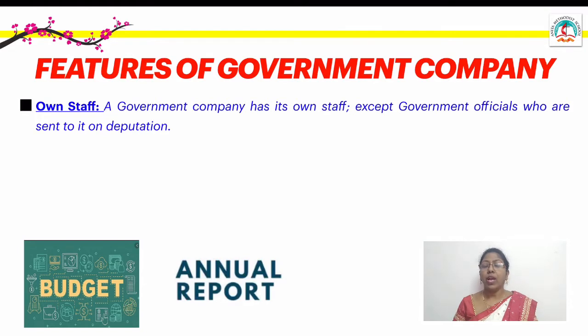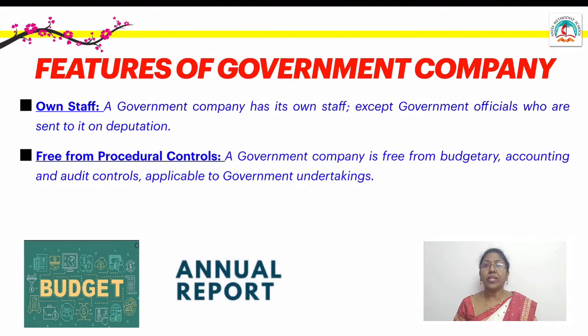Next is own staff. A government company has its own staff except government officials. Sometimes they are under a deputation period. What do you mean by deputation? That is a short term contract. Some people are appointed on a short term contract to complete a task. They come in, accomplish the particular work that is given to them, and move off. They are governed by the civil servant rules. The next is free from procedural controls. A government company is free from the budgetary, auditing and accounting procedures that are applicable to government departments.